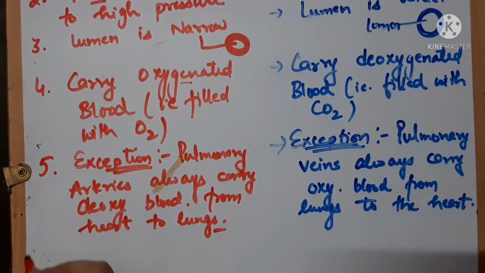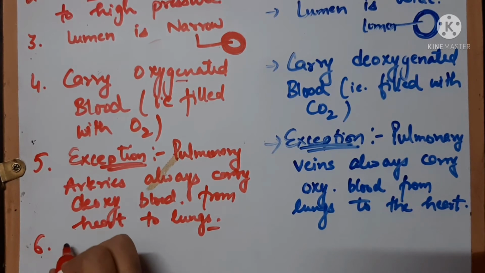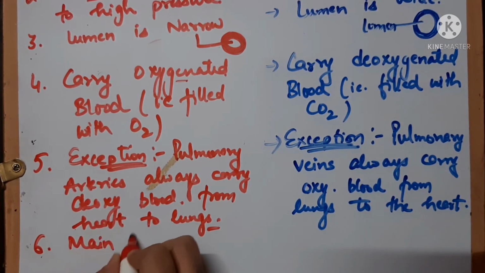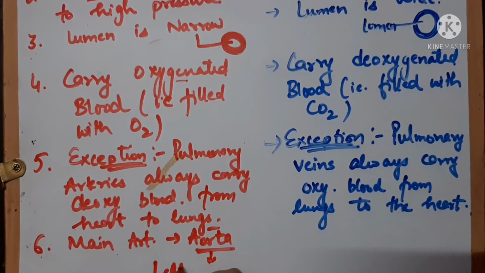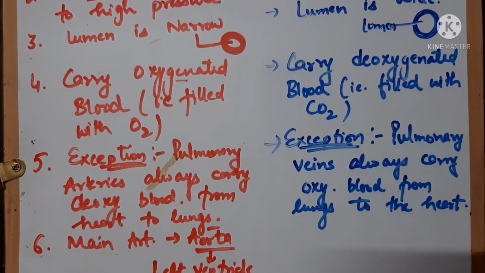And the next point is the major artery, the largest you can say. The sixth point is that the main artery is the aorta, that is attached with the left ventricle, one chamber of heart.